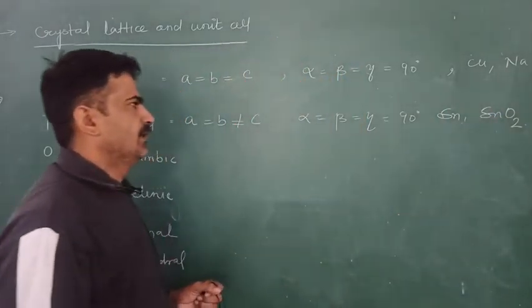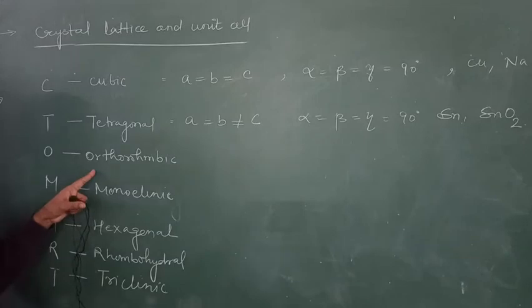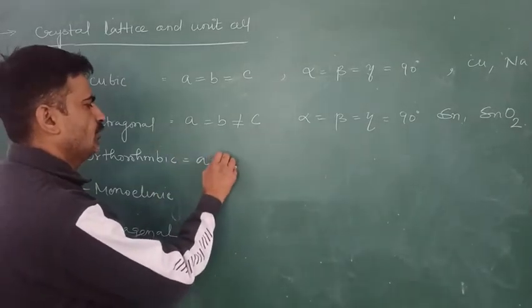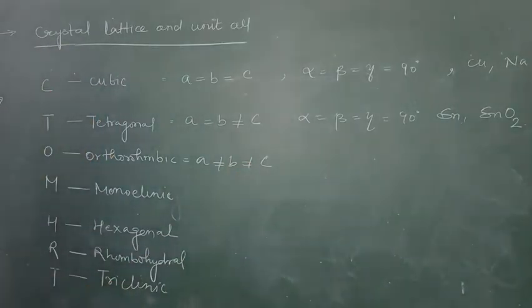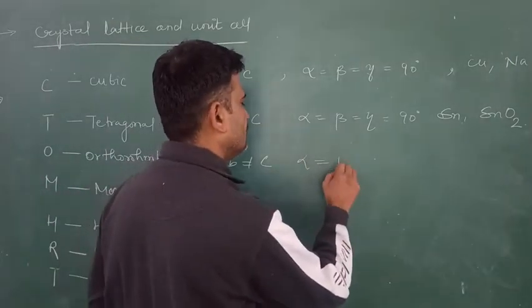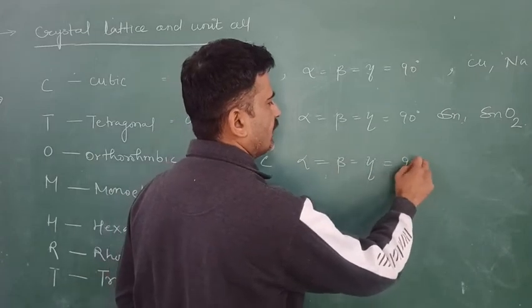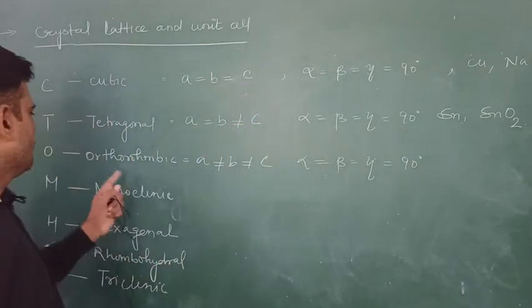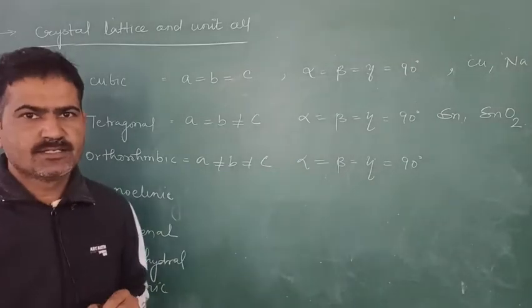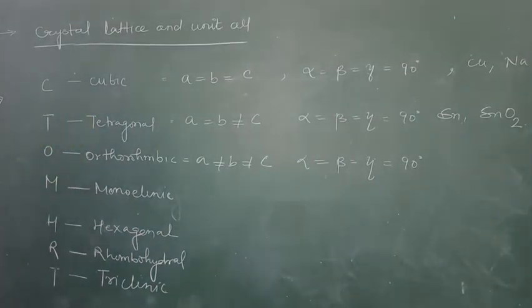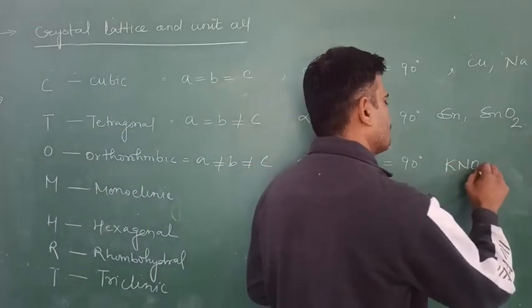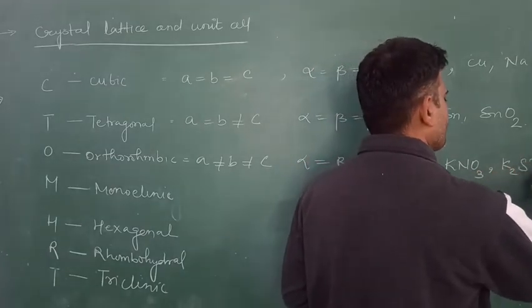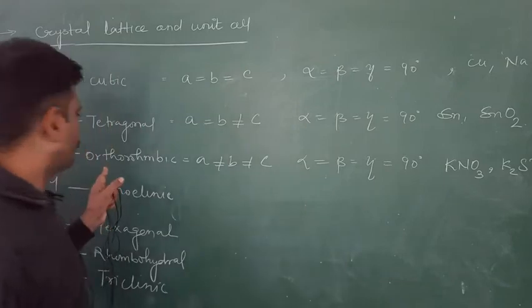And orthorhombic is A not equal to B not equal to C, with angles alpha, beta, gamma equal to 90 degrees. Examples of the orthorhombic unit cell are potassium nitrate and potassium sulfate.